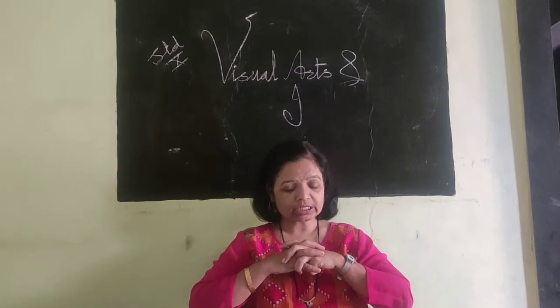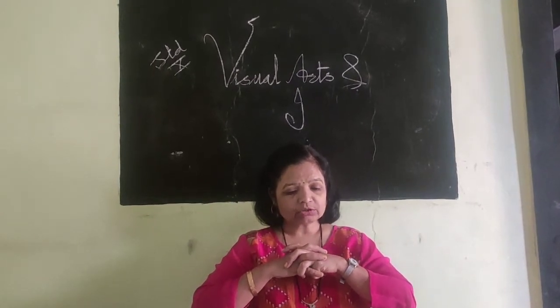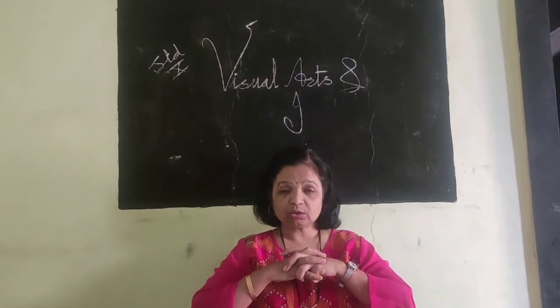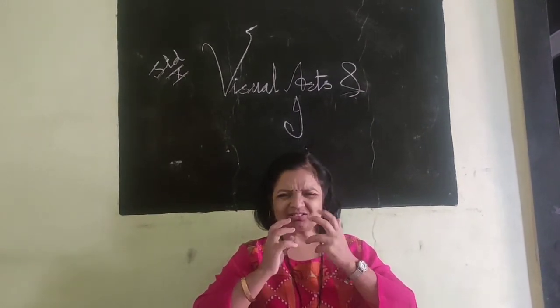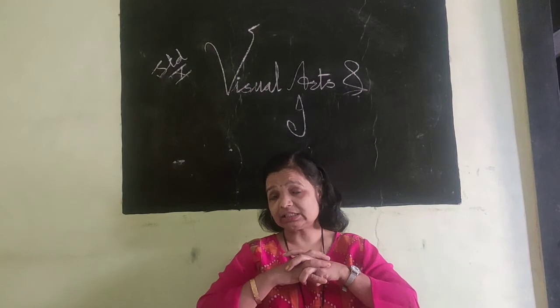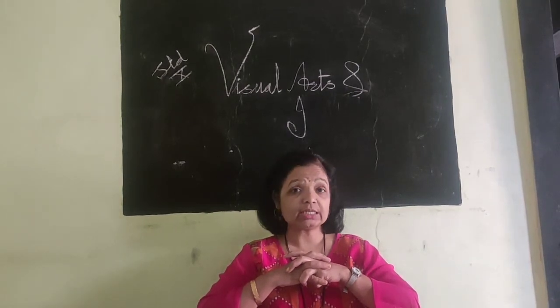Well, come to the next point. Think about art and its place in human life. A very important thing. First of all, try to understand what art is and what its place is in our society.